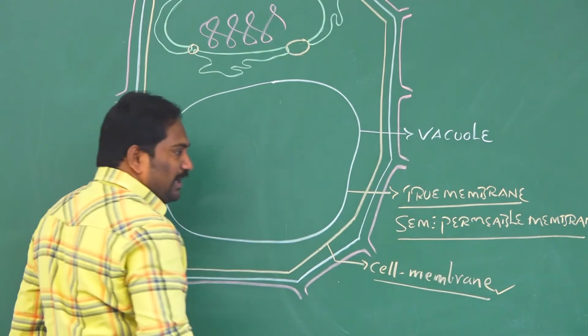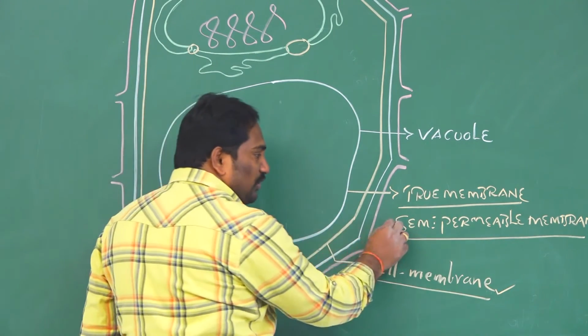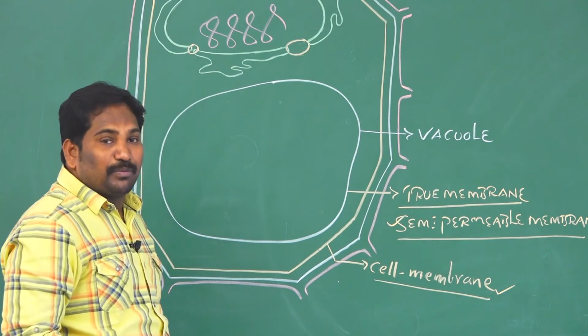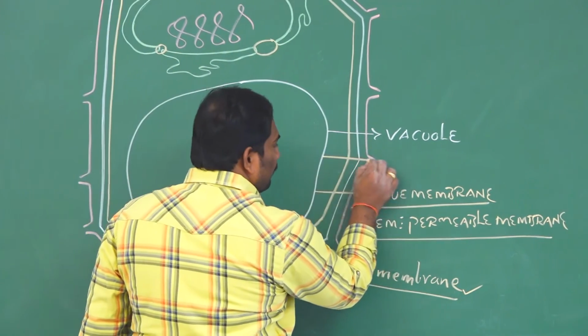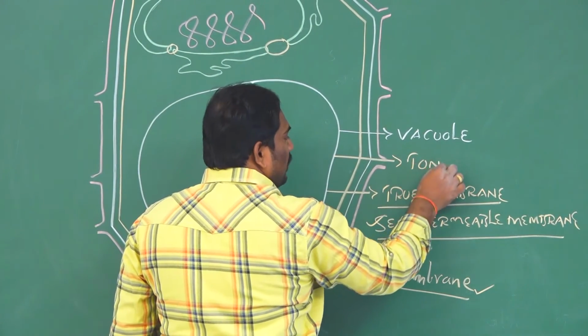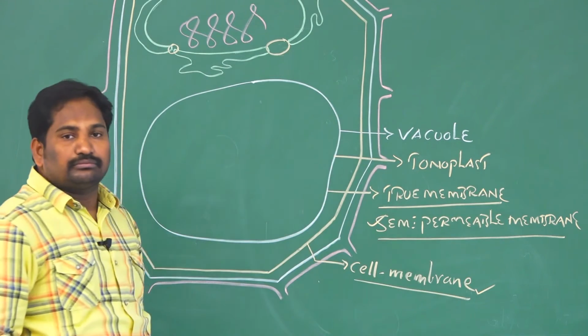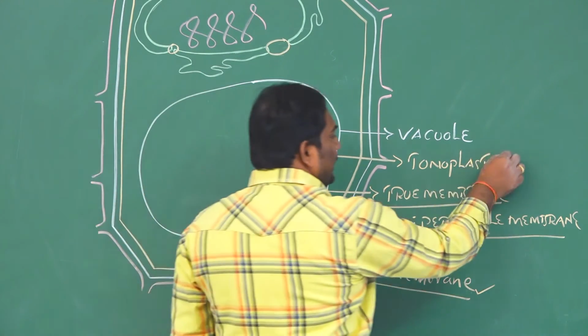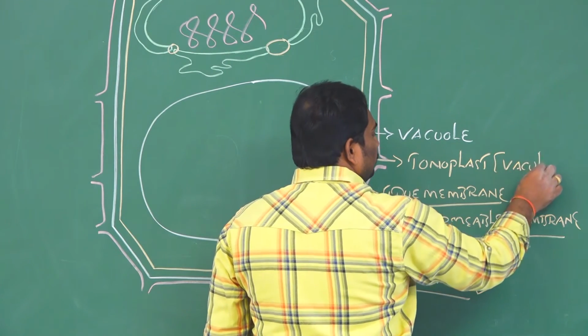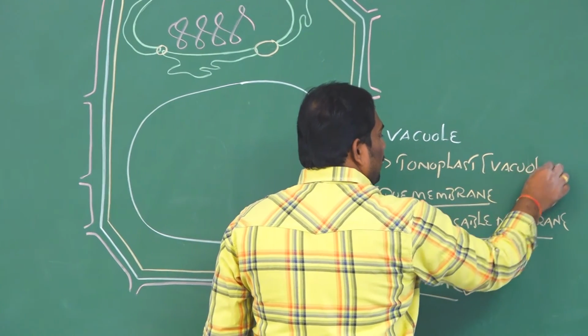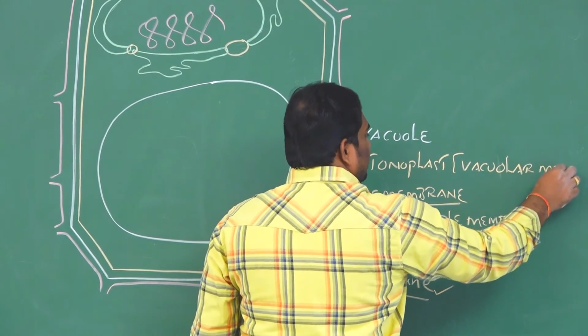So like the cell membrane, the vacuolar membrane also acts as a semi-permeable membrane. This vacuolar membrane is also called the tonoplast, or the vacuolar membrane. It is a true membrane.